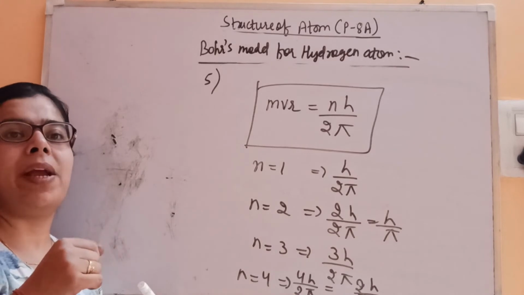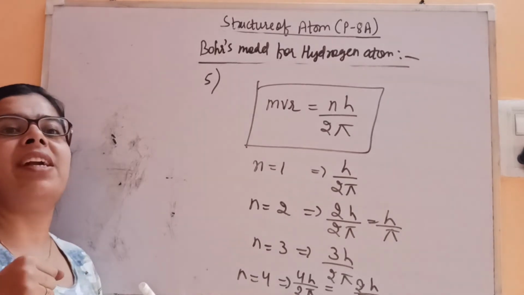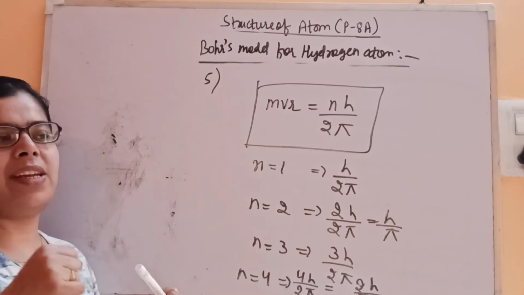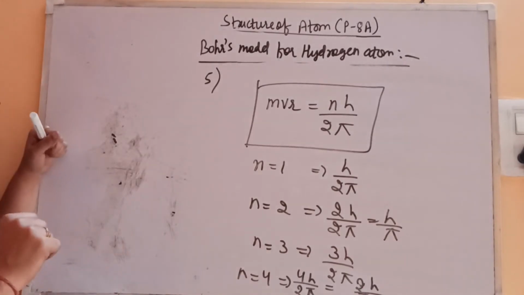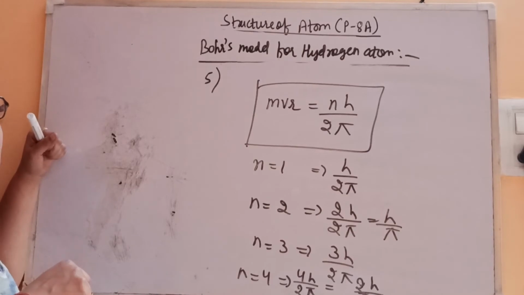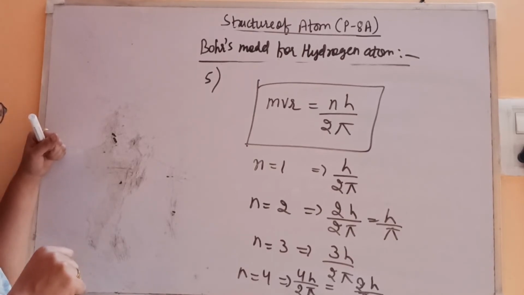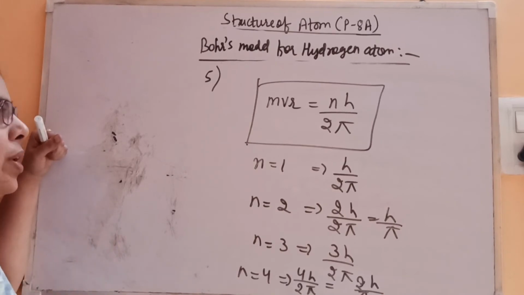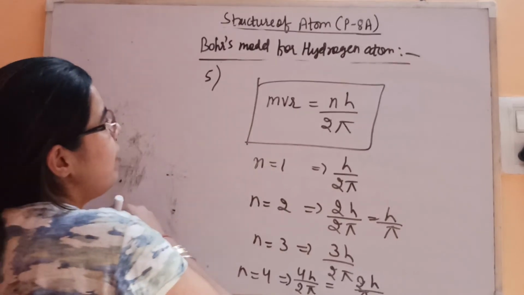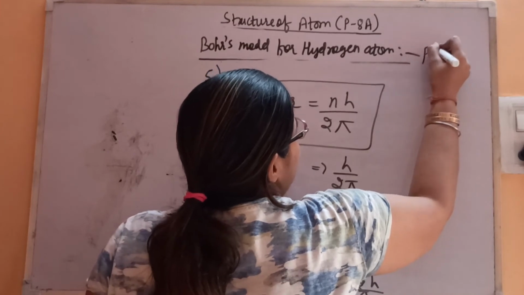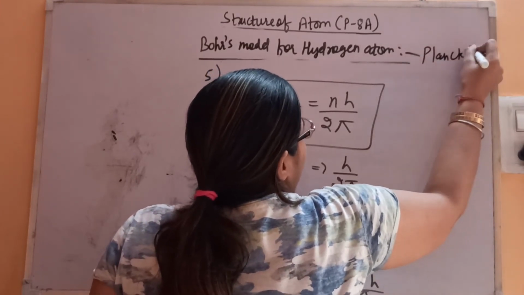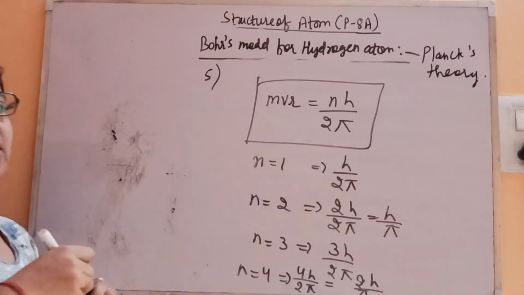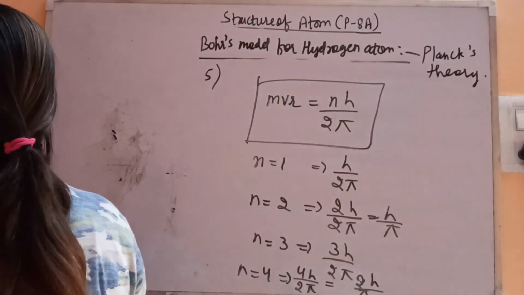That's why the hydrogen spectra looks like it's showing discontinuation, because it is leaving the space in between. This is a discontinuation. So you can say that according to the new theory, that is quantum theory, this is a discontinuous process. Energy is moving discontinuously in the form of packets according to Planck's theory. And this whole Bohr's model of an atom, he has explained on the basis of Planck's theory. This is the criteria of Bohr. That's why the quantization is here in the form of packets.